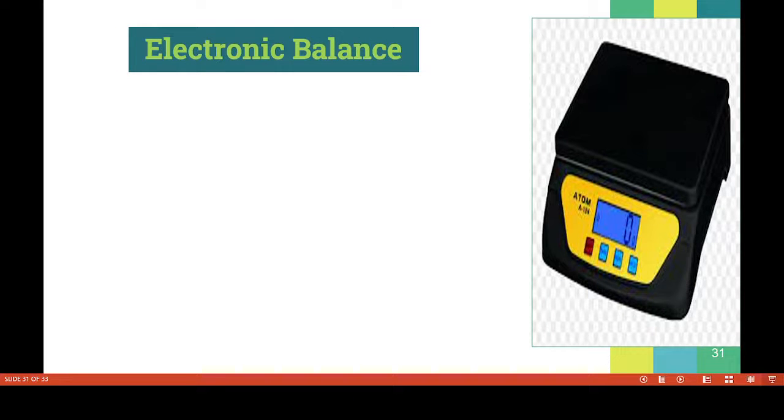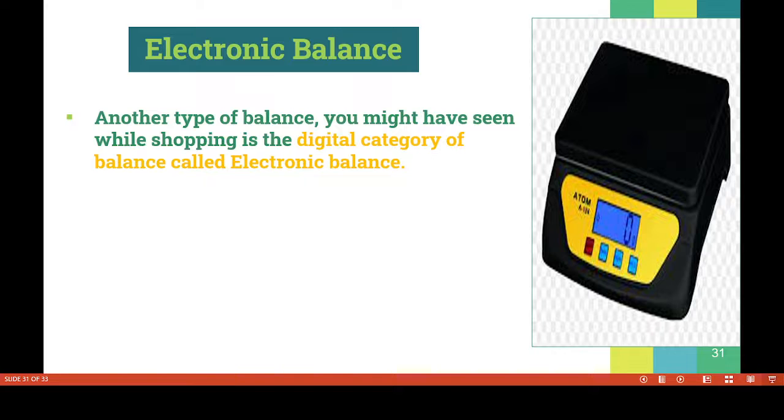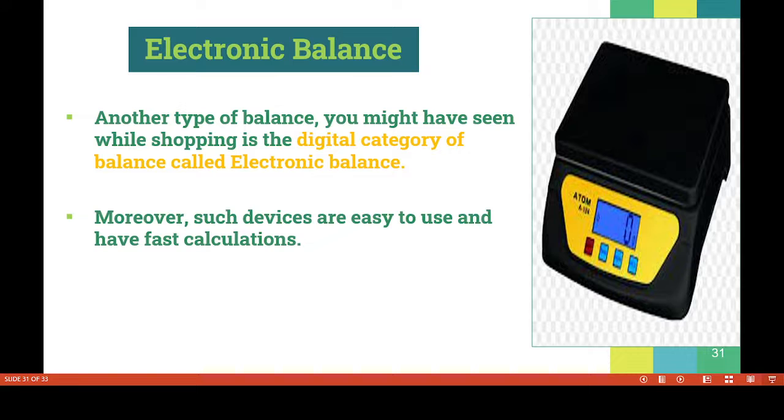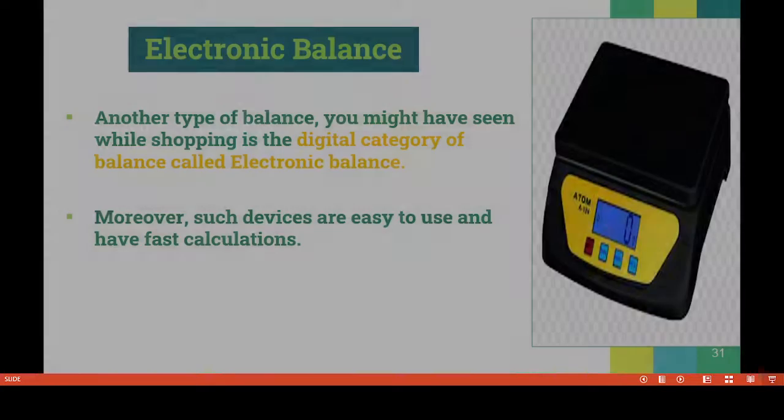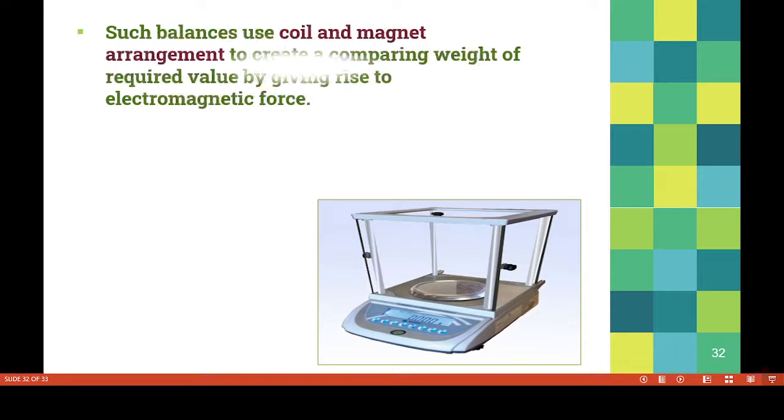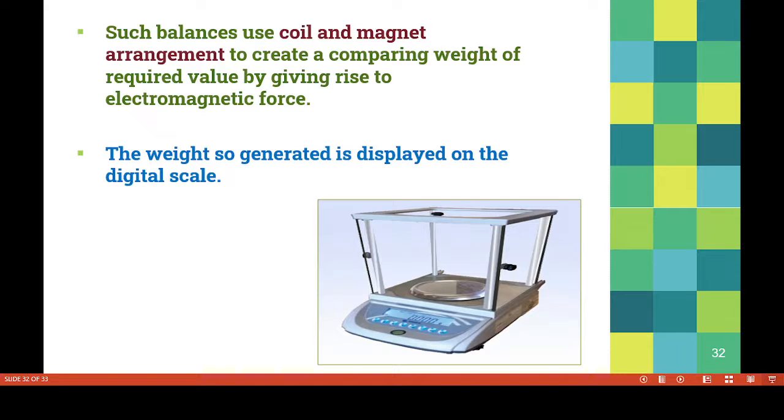And then electronic balance. You know, children, this device is mostly used in shopping malls. Another type of balance you might have seen while shopping is a digital balance called electronic balance. Moreover, such devices are easy to use and have fast calculations. Such balances use a coil and magnet arrangement to create a comparing weight of required value by giving rise to electromagnetic force. Inside, electromagnetic force is there. So the weight so generated is displayed on the digital scale.